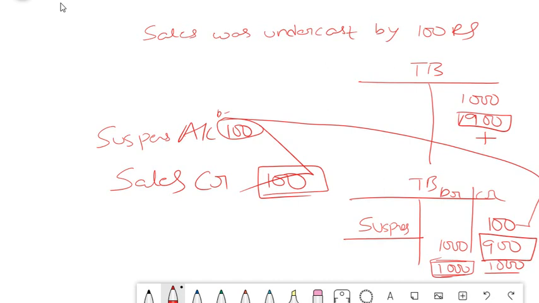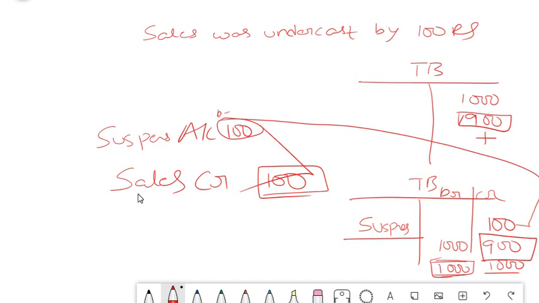Once this 100 goes out, obviously your sales 100 actual entry will come, so your 1000 trial balance will match. So that is the purpose of a one-sided error rectification using suspense account. Hope you understood this concept, because I have explained this in the most simple manner.